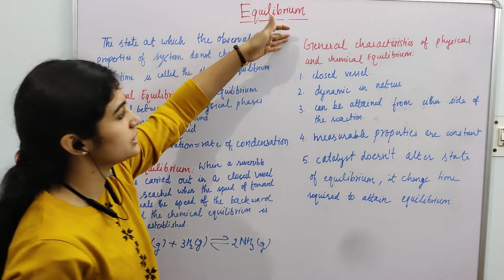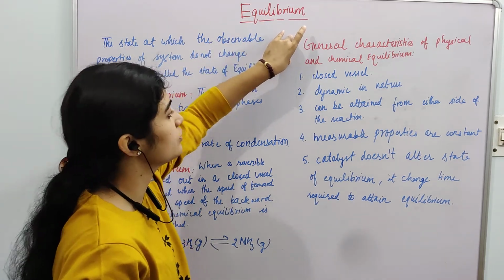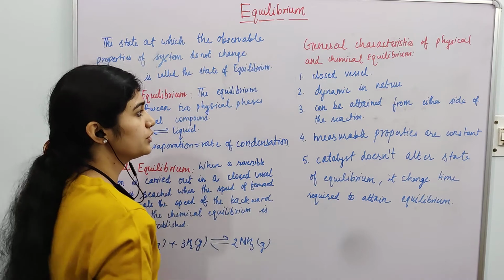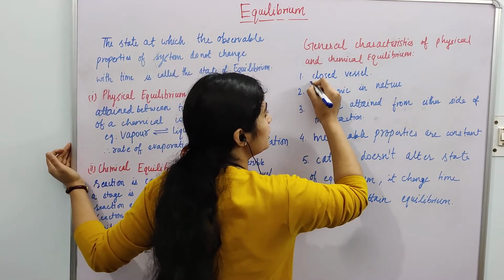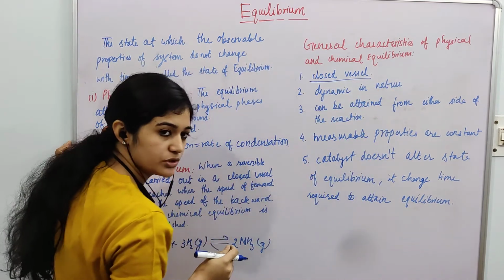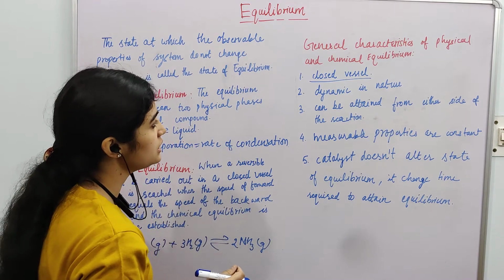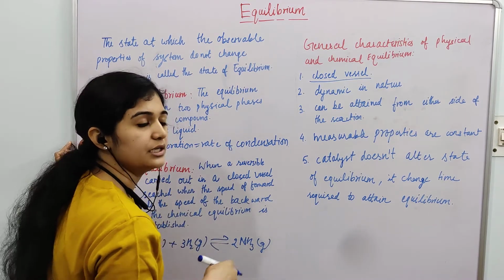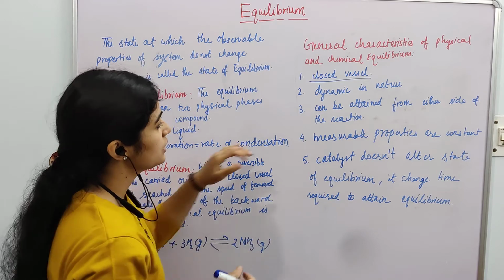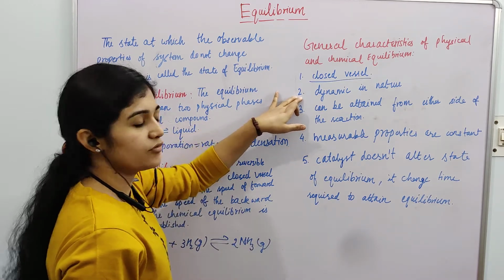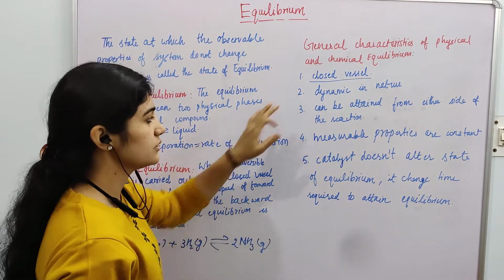Now see some general characteristics of chemical and physical equilibrium. The very important thing is that equilibrium can only be attained in a closed vessel. When you carry out any reaction in a closed vessel, only then can you obtain the equilibrium condition. Second thing is equilibrium is dynamic in nature.